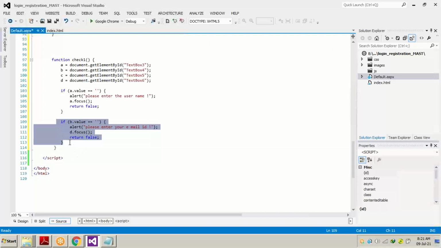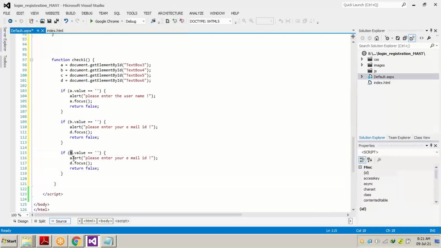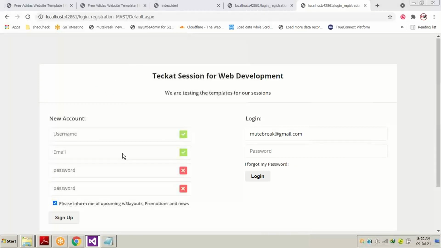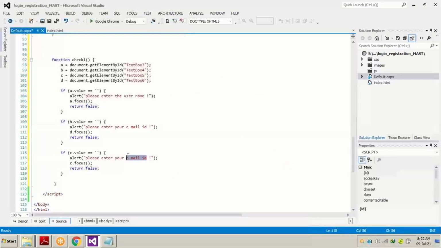Now the time comes for C. So what we will do, we will copy the same thing from B and write C. Focus will be C, and C is the password. Please enter your password. Now again from this if statement we will be copying and pasting for D. Now it's time for D. If D is empty, please enter confirm password. Confirm password, D.